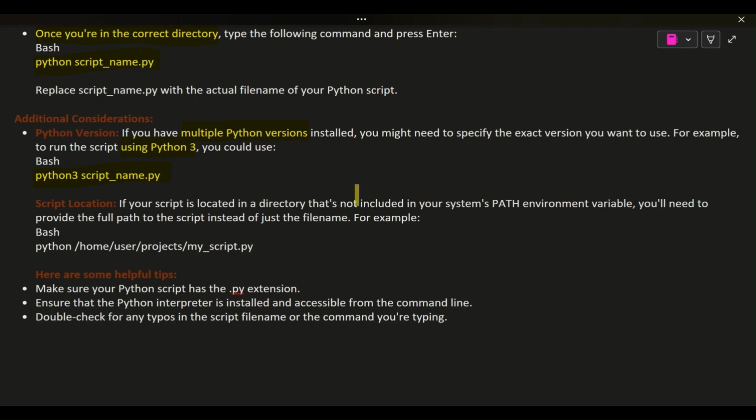Script location. If your script is located in a directory that's not included in your system's path environment variable, you'll need to provide the full path to the script instead of just the file name. For example, bash: python /home/user/project/my_script.py. Here are some helpful tips. Make sure your Python script has the .py extension. Ensure that the Python interpreter is installed and accessible from the command line. Double-check for any typos in the script file name or the command you're typing.